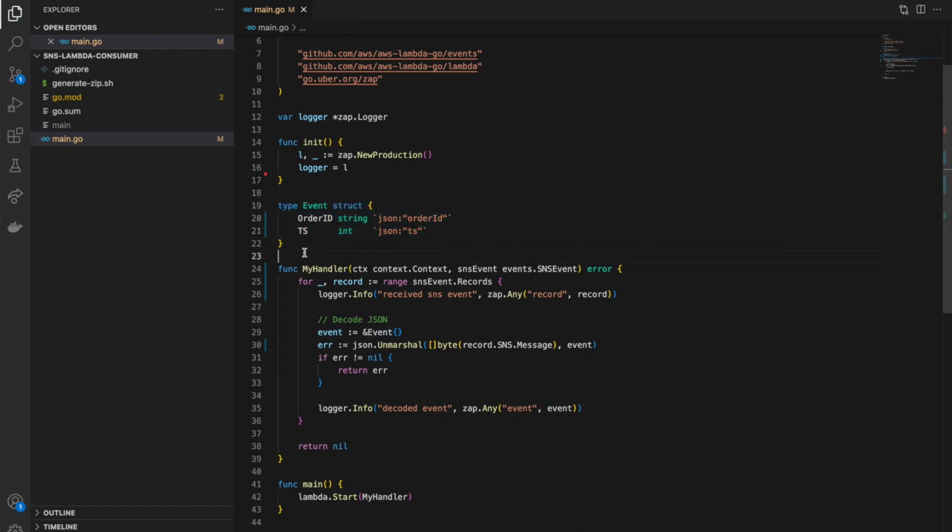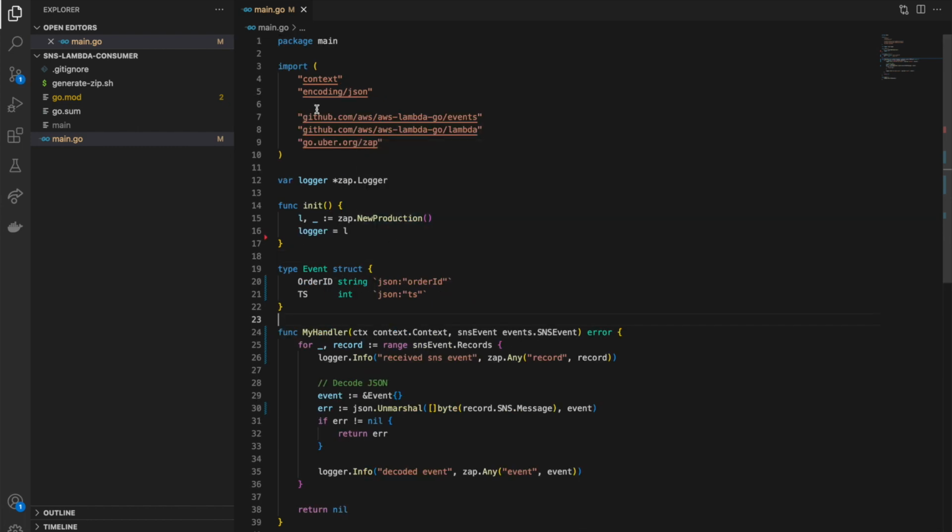For your situation, it could be something completely different. And also in this main, we're using Uber's Zap package here. This basically just acts as a really clean, simple, structured logger. I prefer it a little bit to fmt.Println or the standard library log.